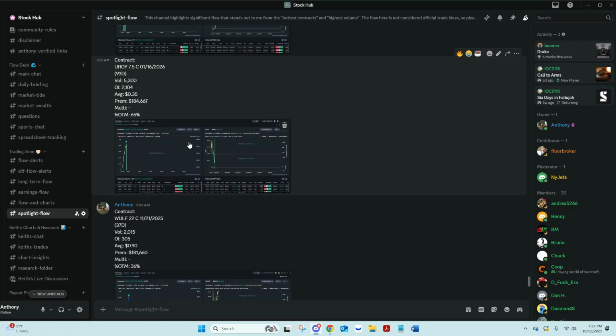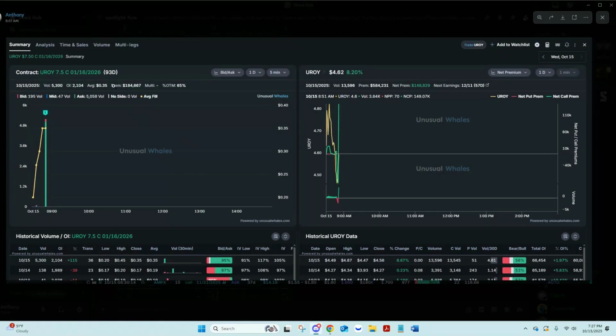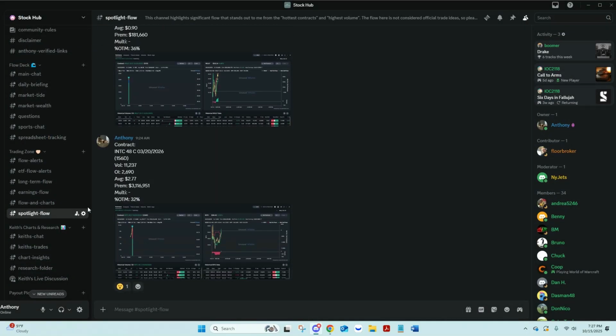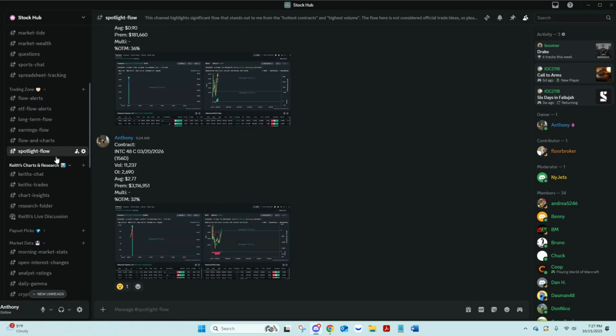So this is flow that's interesting, but it's not textbook essentially. Or it could be something like the UROIs here, where it's 93 days out and you're already 8% on the day. The flow looks good, but you're already up 8%. So again, this is why this section's not tracked. Those are the trading alerts. So again, flow alerts, ETF flow alerts, flow and charts tracked. That flow and chart section is a little work in progress, especially on the spreadsheet, how that's going to get tracked.